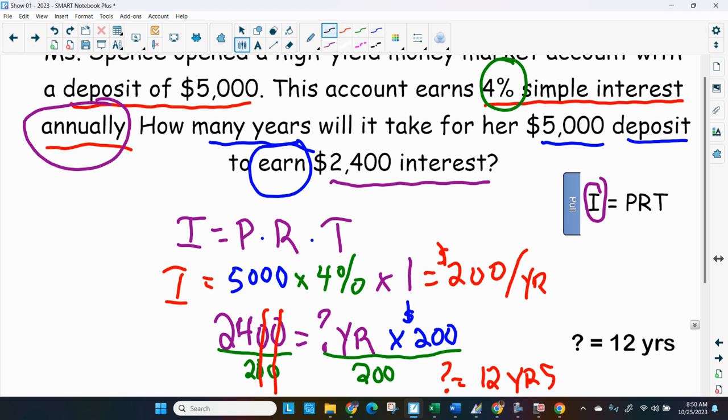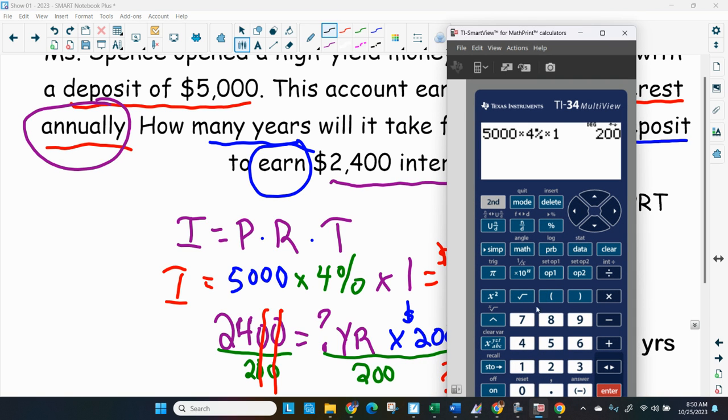Dr. Rob, I'm not sure if that's correct. Can we check that? Sure. Let's go back to the calculator. I'm looking here at the $5,000 times 4% times 1 year. Well, if I take that same $5,000 deposit, sorry, close that, and multiply that by the 4% interest, and multiply that this time by not 1 year, but by 12 years, that'll give me $2,400. What a coincidence.